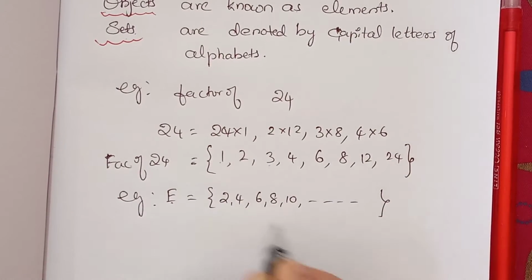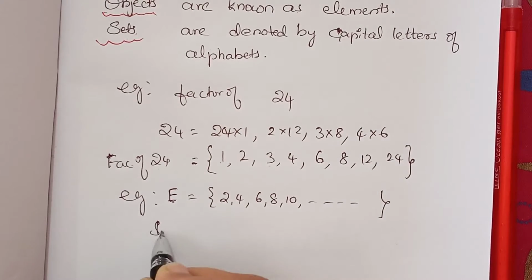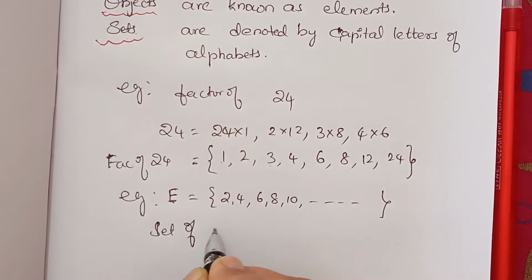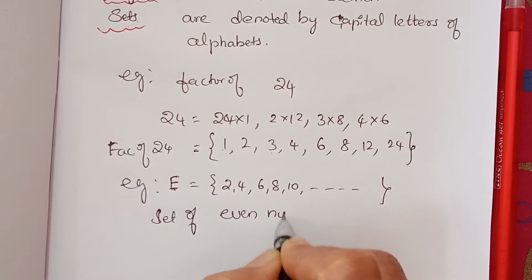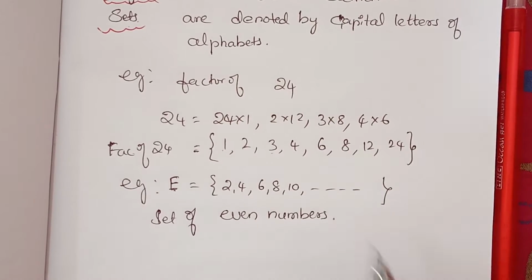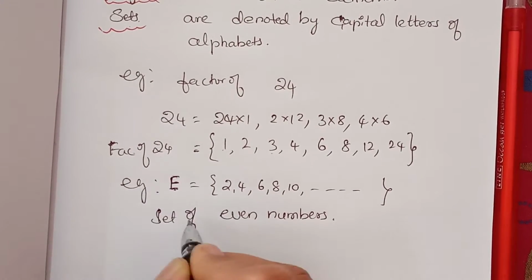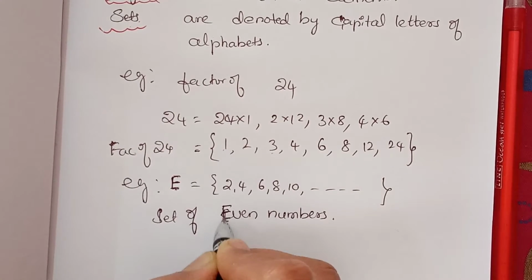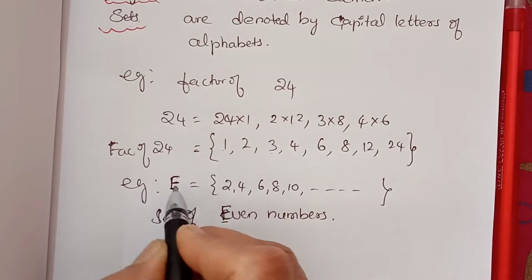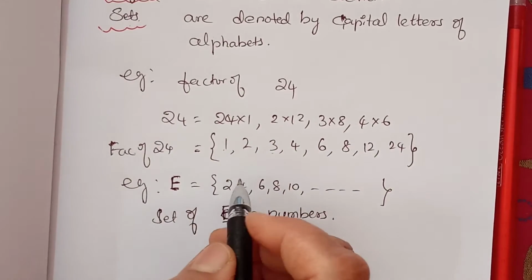This set will be denoted by capital E, because it is the set of even numbers. E stands for the spelling of even. So sets will be denoted by capital letters, and elements will be